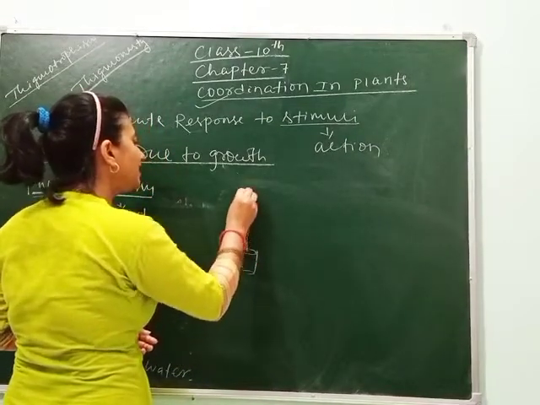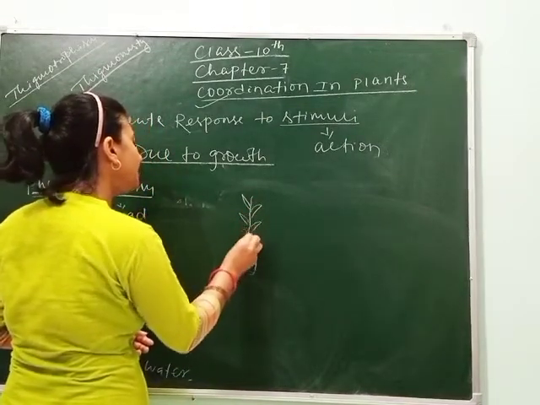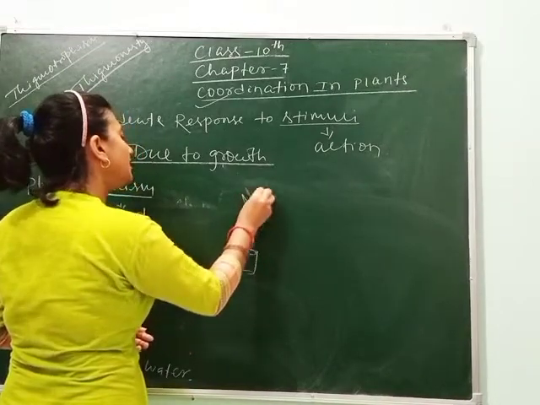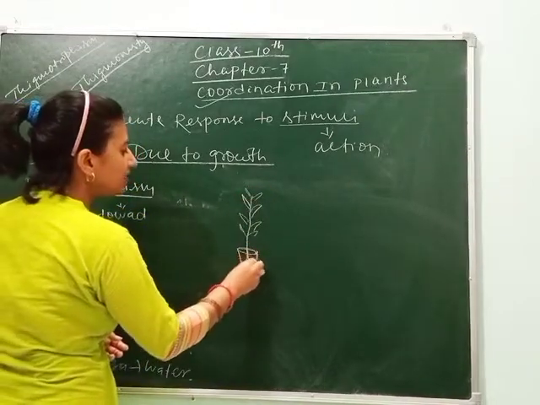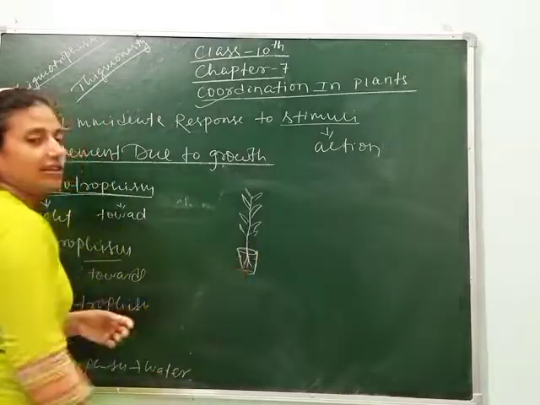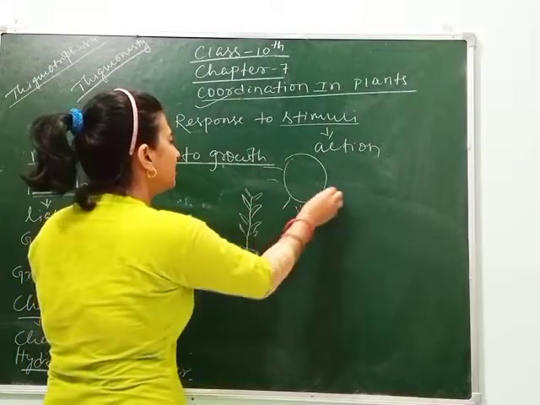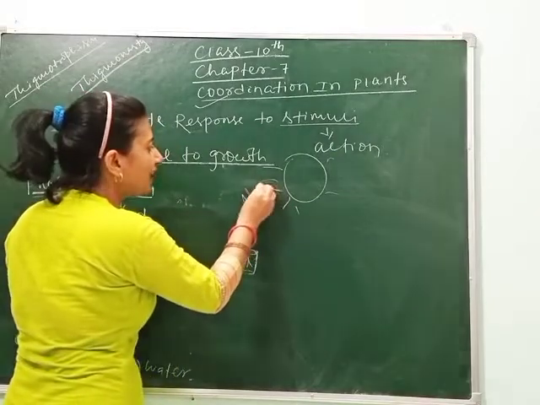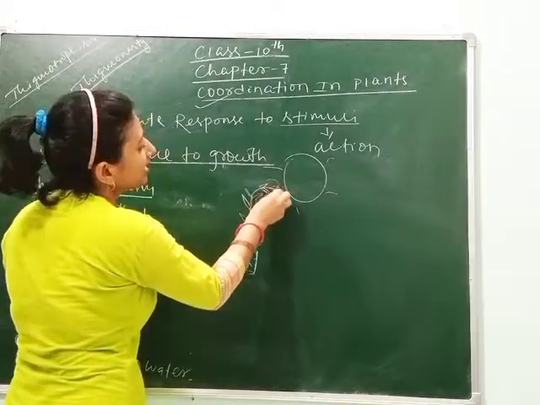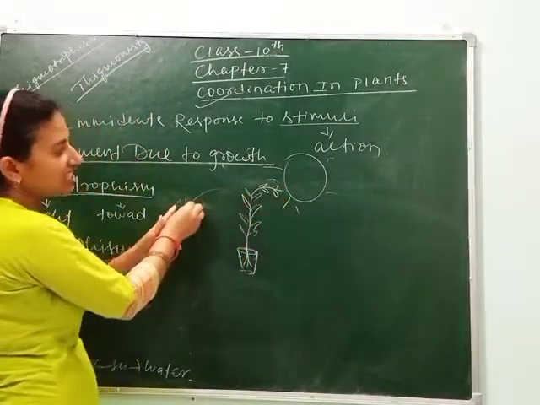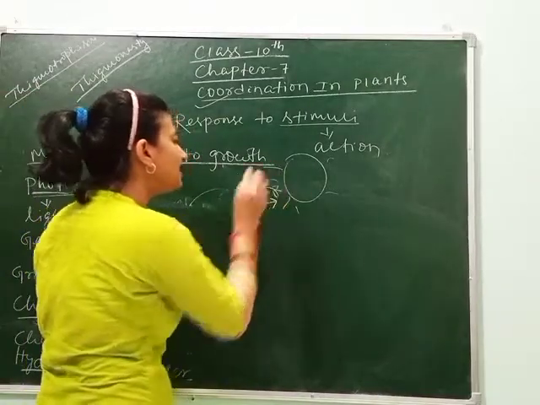These are the leaves, and here is the root. So when light is available from this direction, then it moves like this. Why does the plant not move in this direction? Why does it move in this direction?